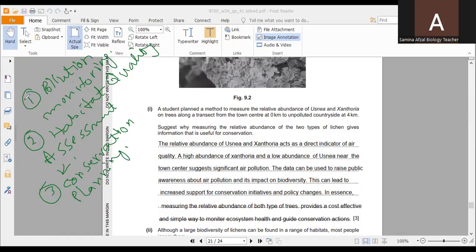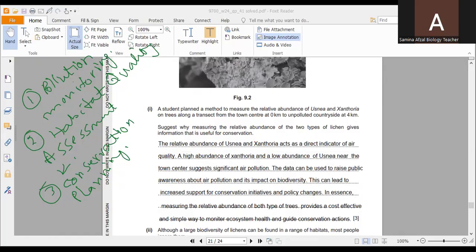So the data obtained from the transect studies can be used to inform conservation strategies. We can suggest things about the air quality, and due to this air quality data, we can plan to conserve the species which can survive in different environmental conditions.